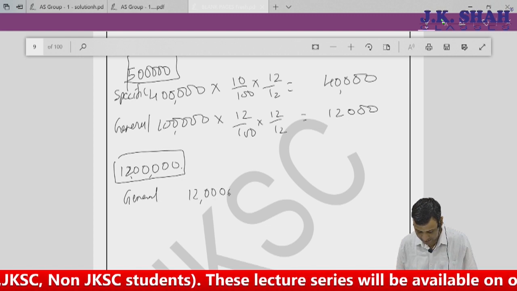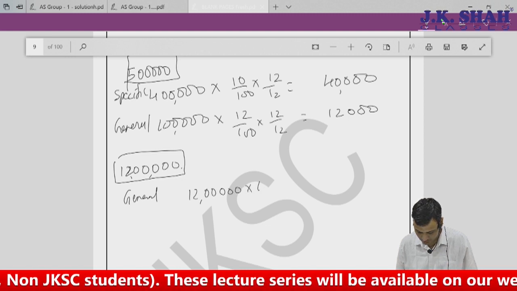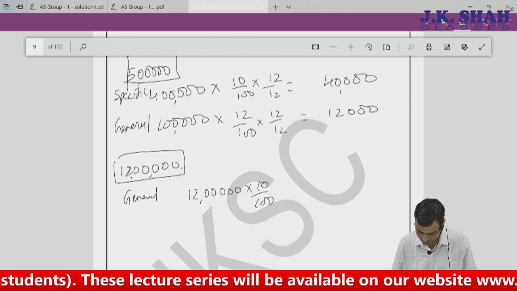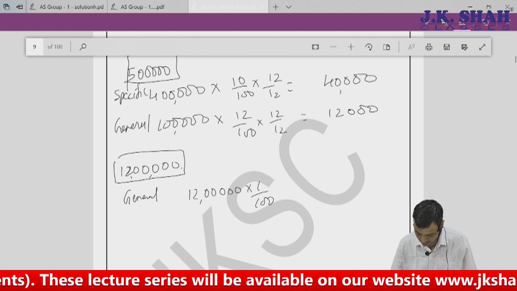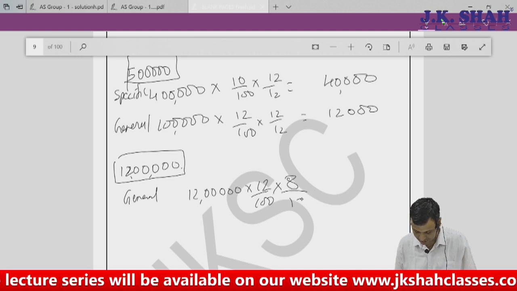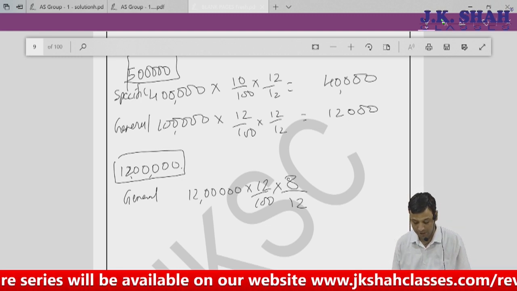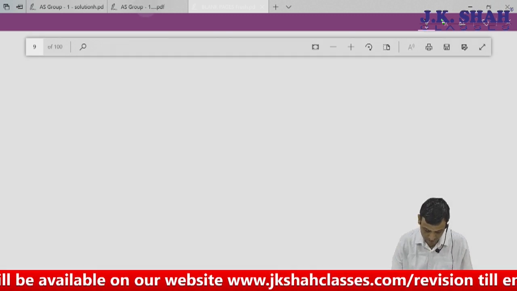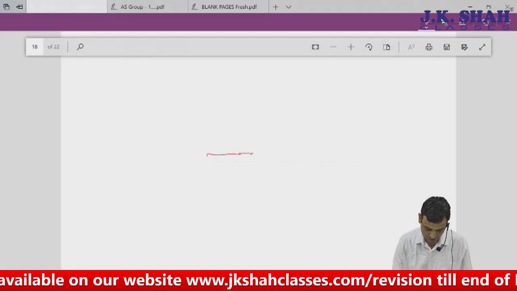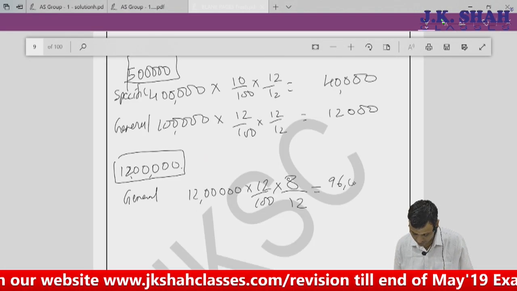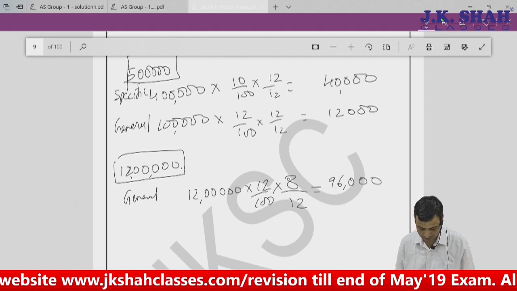So 12 lakhs into 12 by 100 for 8 months. Why 8 months? Because we have incurred the expenditure in the month of August, 1st of August, so including August. That is nothing but 96,000.